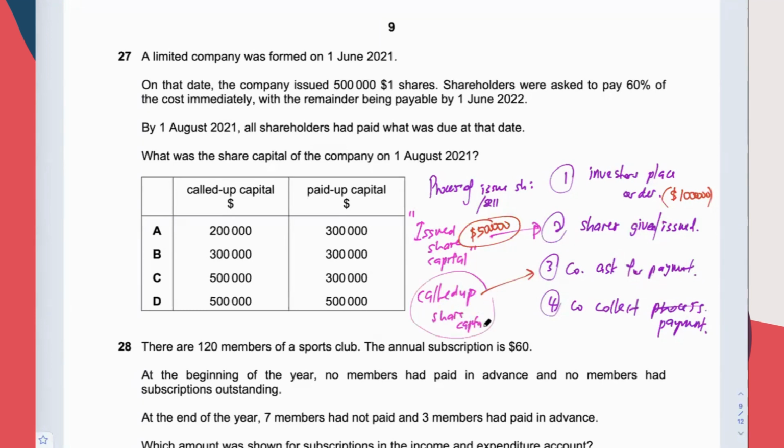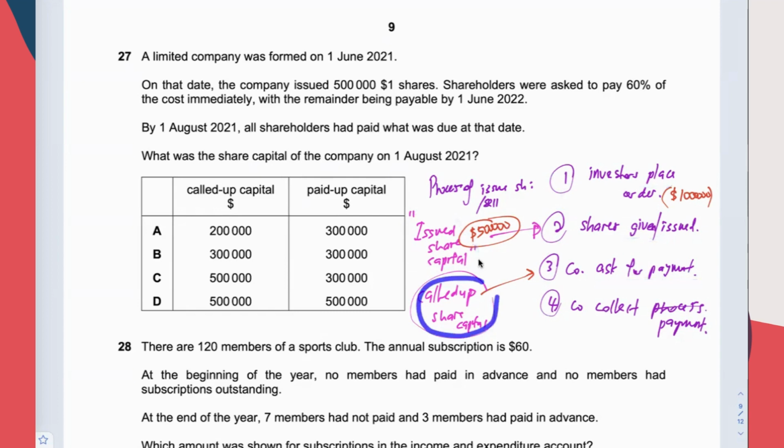So I repeat again, among all the shares that have been given to the investor, the company would have asked them to make payment for some of the issue share capital. This is the entire sequence. The investors place order, then the shares are given to the investors, then the company will ask them to pay.